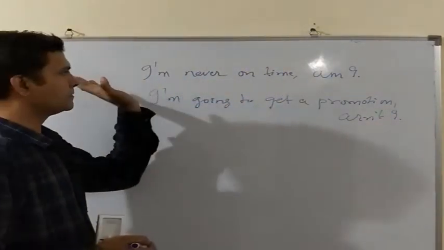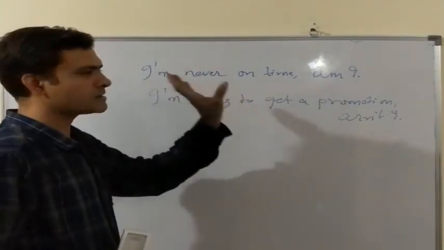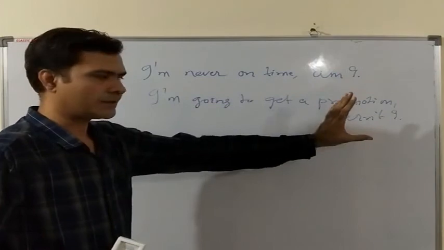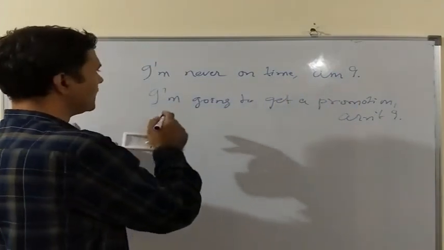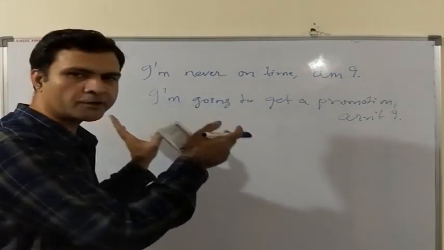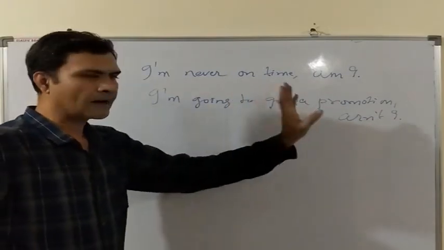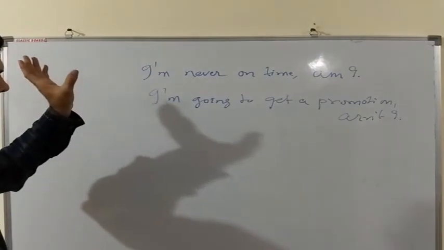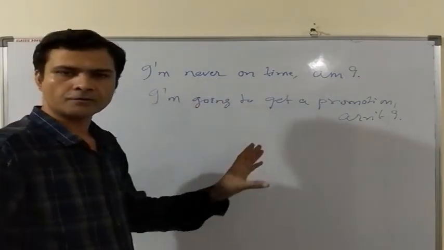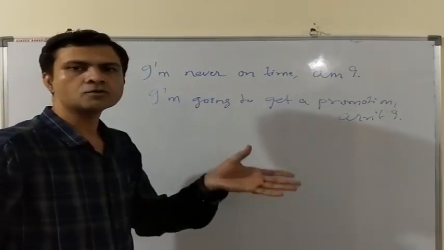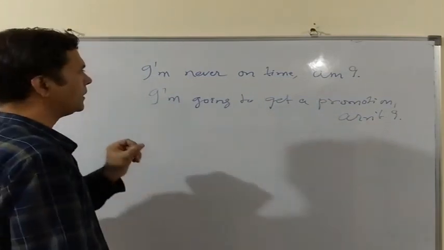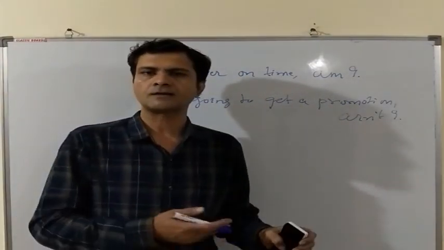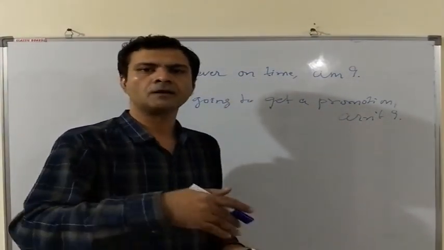In the first statement, I am never on time. It is a negative statement. So we have used am I, the positive question tag. In the second case, I am going to get a promotion. It is a positive statement. And we have used aren't I as the negative question tag. When we use I in a negative question tag, we don't use am, we use aren't. Okay? And in the positive question tag, we use am. So these are some rules by which we use question tags in our daily discourse.